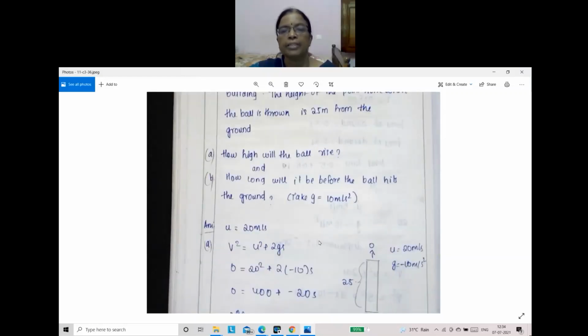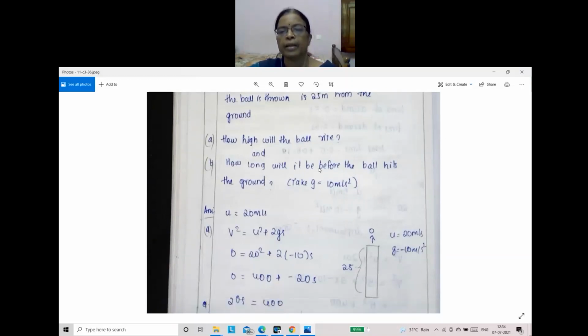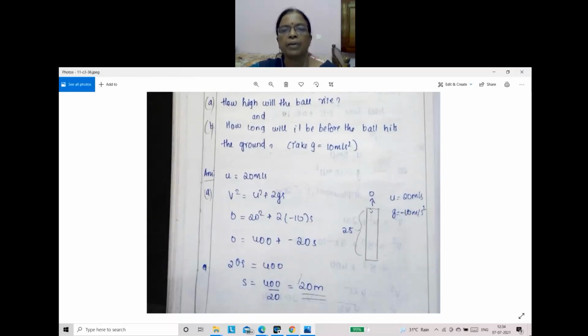Yes, teacher. Okay. Now, how long will it be before the ball hits the ground? So, you see, we are throwing the ball from the top of the building and it reaches the highest point and then falls to the lowest point. Here, how long time we have to calculate? How long will it be before the ball hits the ground?